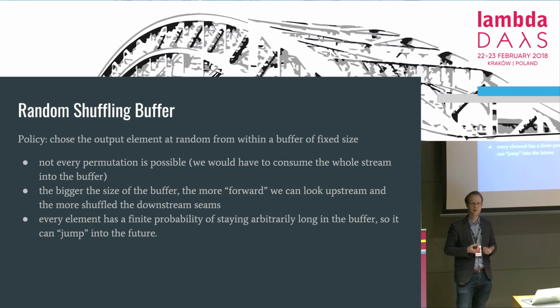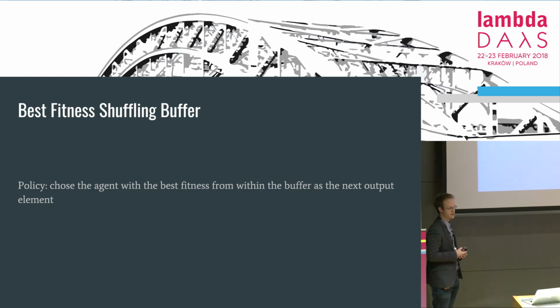Of course, not every permutation is possible, as we'll have to consume the whole stream into the buffer, right? And also, not every permutation is equally probable. However, by changing the size of this buffer, we can increase the number of possible permutations and also make their distribution more uniform. However, if we increase the size of the buffer too much, we may pin too big a fraction of the population. So there is a trade-off here. The bigger the buffer, the more shuffled the stream seems, but the fewer agents we have to do the actual interactions.